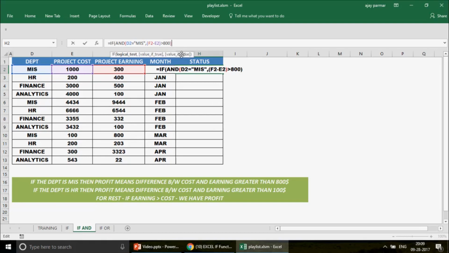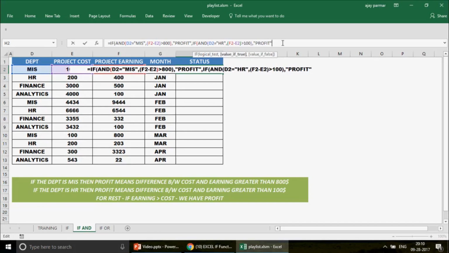The moment you close the bracket, you get to see here the value if true. So if the value of true is what we want to write there, then we want to write there profit, right? And then just in case this is not true, then you just need to copy the same function here again, right? I just copy this entire formula, I paste here, and instead of the MIS, we will go for the next IF, and we're going to write here if the department is HR and the difference between the F2 and the E2 is greater than $100, right? So in that case, again, we will like to see the profit, right?